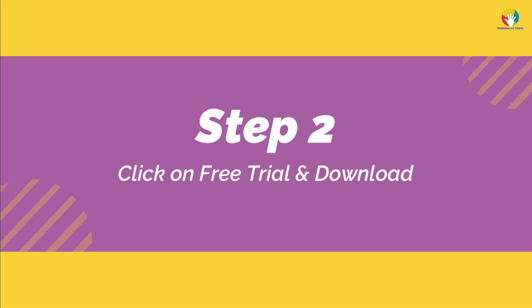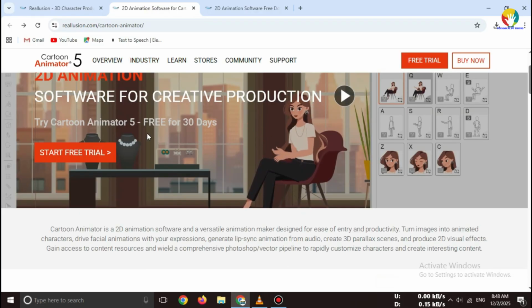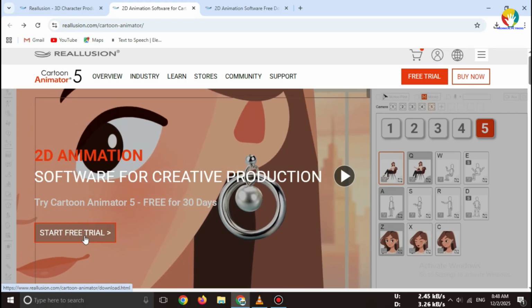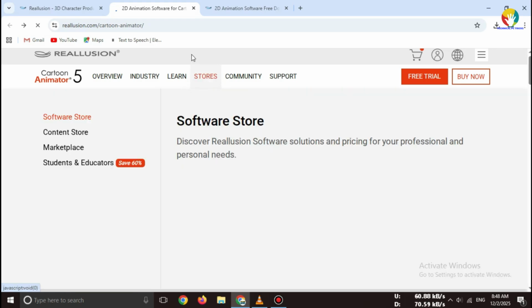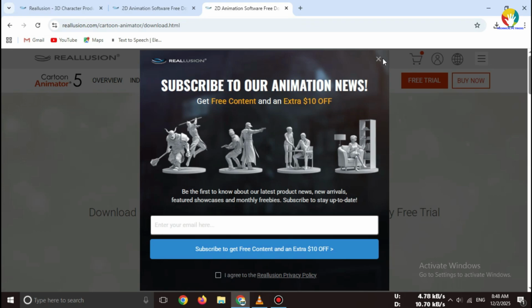Step 2. Click on Free Trial and Download. On the homepage, go to the Products section and select Cartoon Animator 5. Now click on Free Trial or Download. You'll be redirected to the official download page for Cartoon Animator 5.